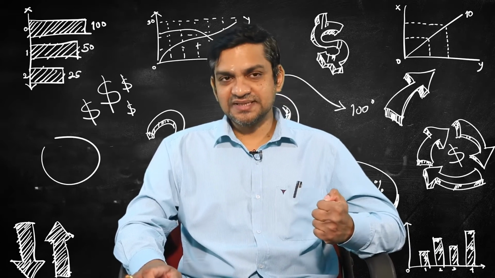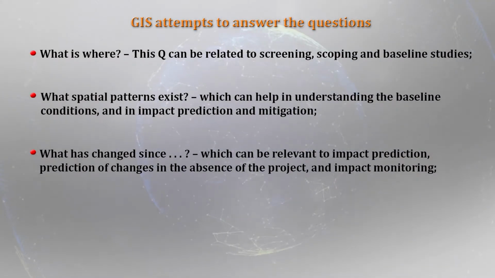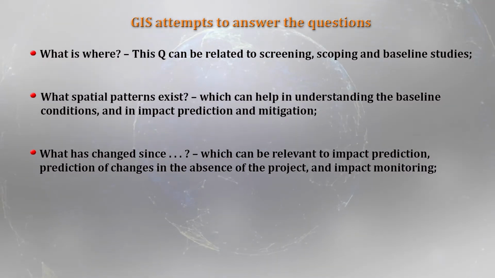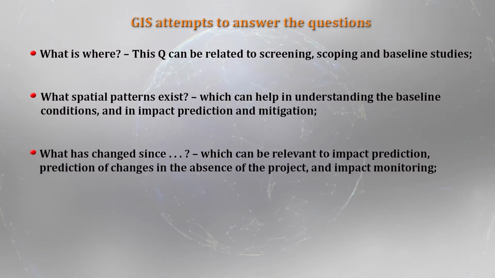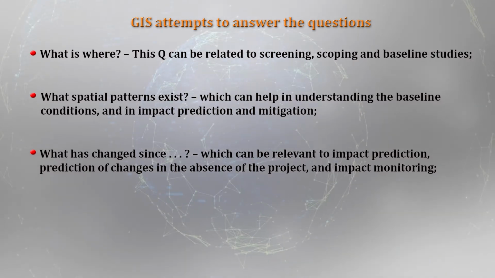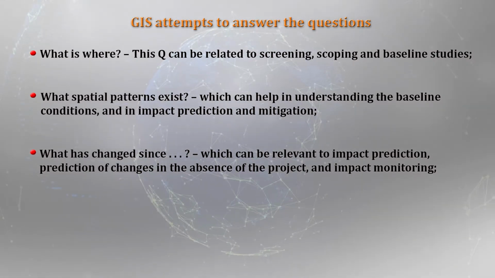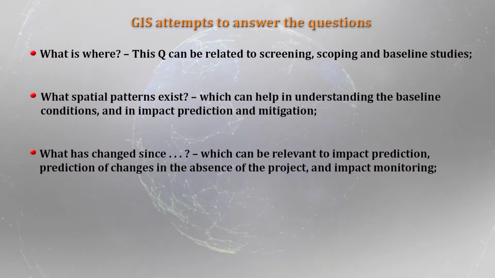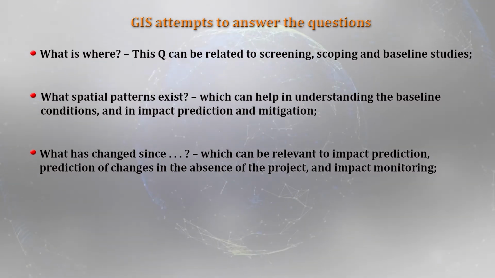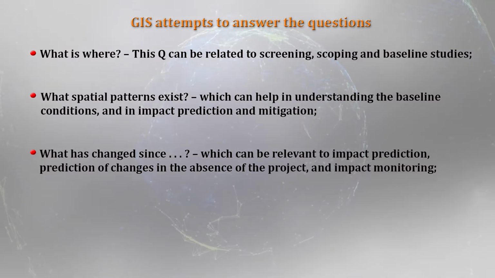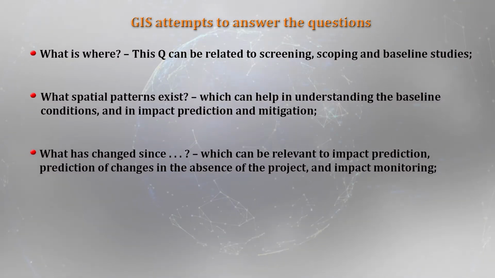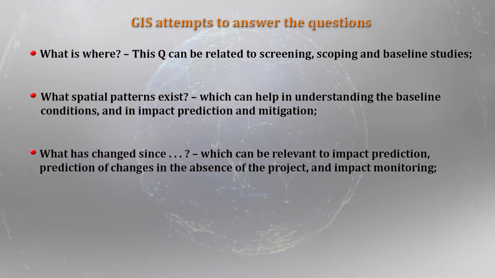The second important question is what spatial pattern exists, and when I talk about what exists, I am talking about the baseline maps and what kind of changes the development project can bring. For that, GIS is very helpful, because it provides the spatial features and the pattern that exists in any geographical area. This question helps us to understand the baseline conditions, and also helps us in predicting the impacts. And when you talk about predicting the impacts, it will definitely help us to mitigate as well. Let us see one by one later on.